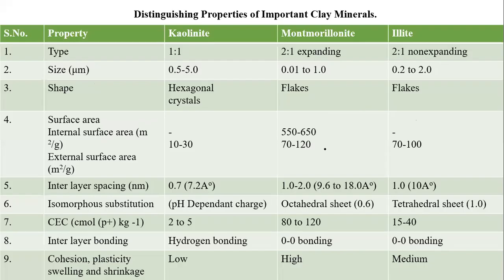And this is the comparison between the properties of kaolinite and montmorillonite: 1:1, 2:1 expanding type, and 2:1 non-expanding type. These are typical examples. This is the isomorphous substitution, a very important property. This is completely pH dependent in kaolinite. Here you can see octahedral conditions, the tetrahedral conditions, 1:1 there. But in montmorillonite, very high, 80 to 120. Here oxygen bonding will be there, and here hydrogen bonding.